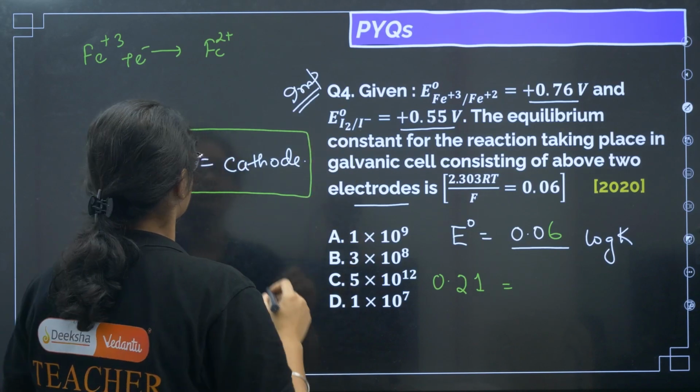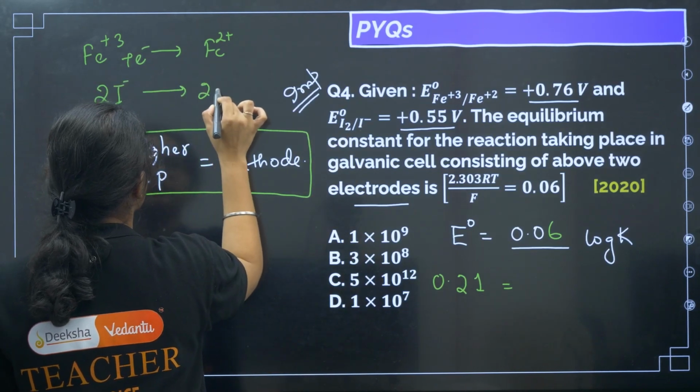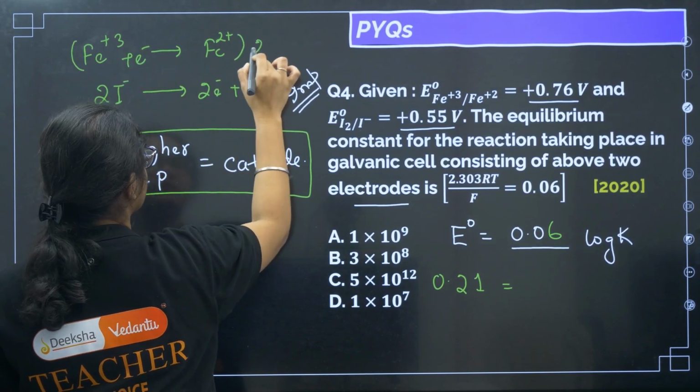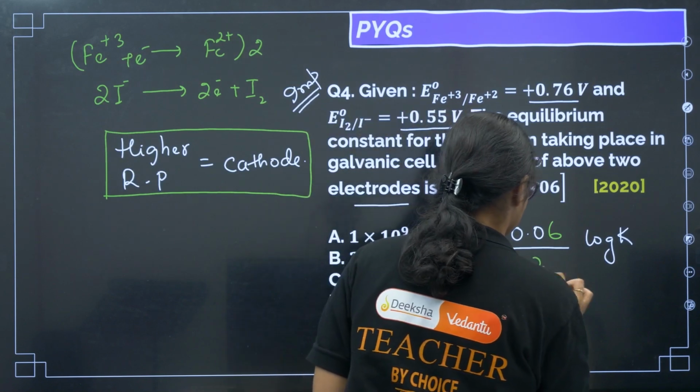These all are reduction potentials, right? So I can write 2I minus will lose 2 electrons to give you I2. So this equation should also be multiplied with 2 because the number of electrons should remain the same. So n factor is 2 here, right?